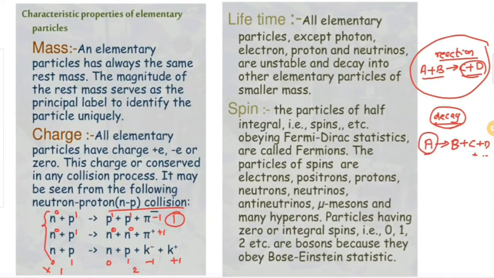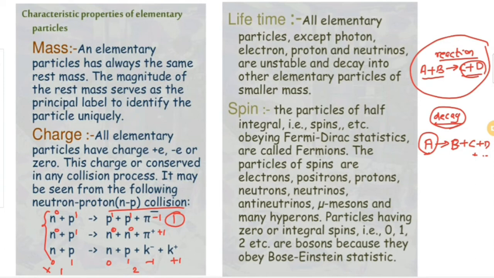Suppose in the university exams you have questions like this: check whether a particular reaction is allowed or not. So how can we check that? One method is conservation of charge. We have to check several other categories too, and if all conservation laws are valid, then we can say that that particular reaction is allowed, or otherwise it is forbidden. So one method to check whether a reaction is possible or not is to check the conservation of charge. I think this is clear to you. This is an important step. We will come to this conservation of charge in detail later.